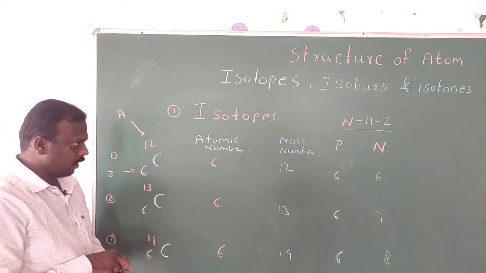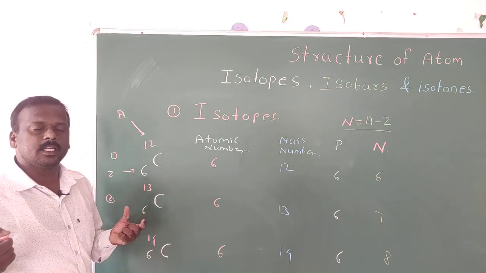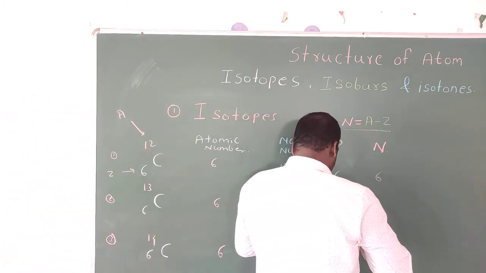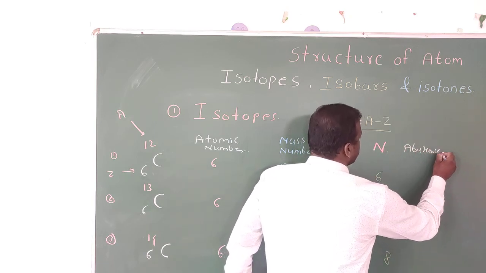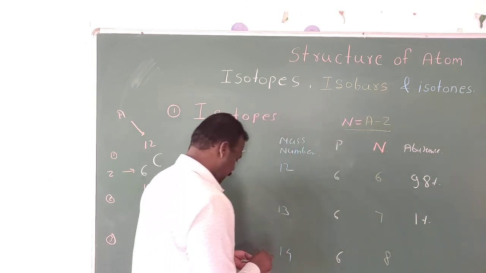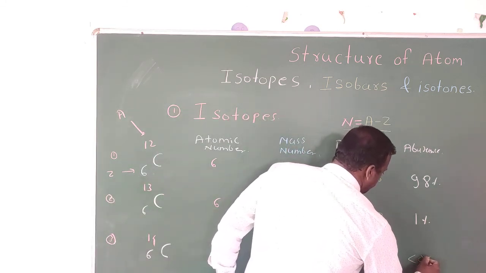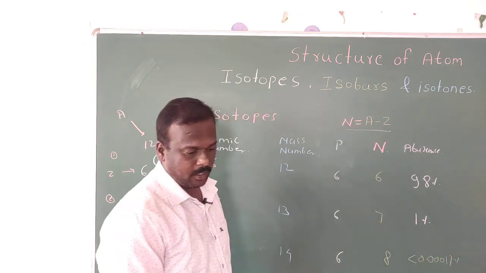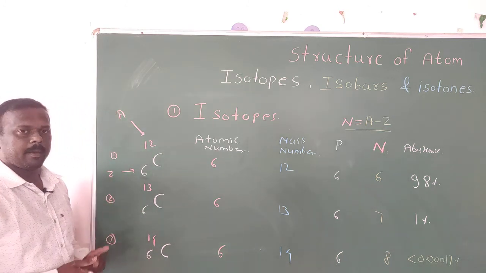Okay, now we will think about the abundance. Which isotopes exist in more proportion? That is the first one. In abundance, the first isotope, carbon 12, has an abundance of 98%. The second, carbon 13, is 1%, and carbon 14 is less than 0.0017%. Okay, so it is all about the abundance.